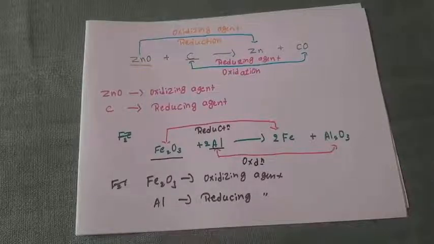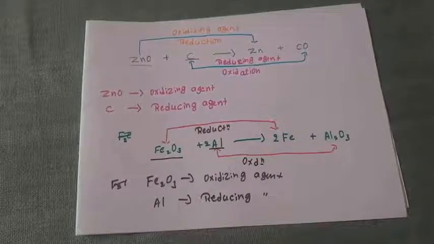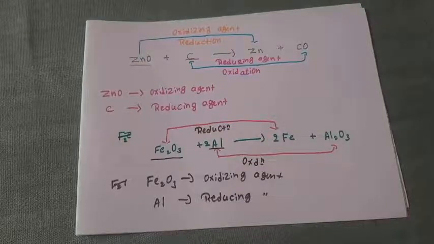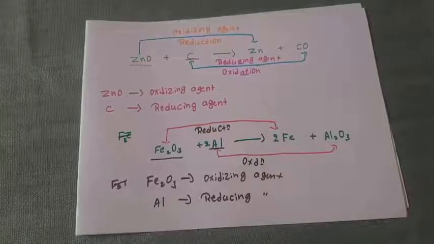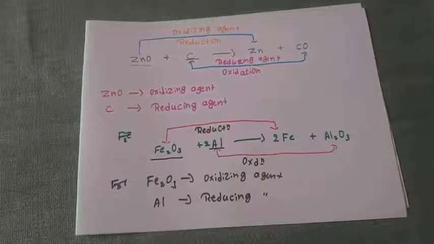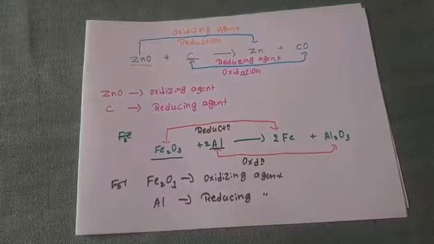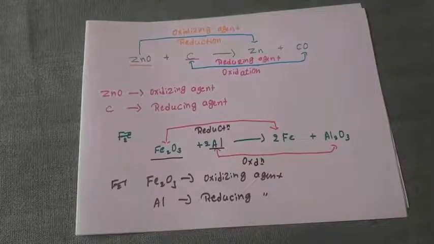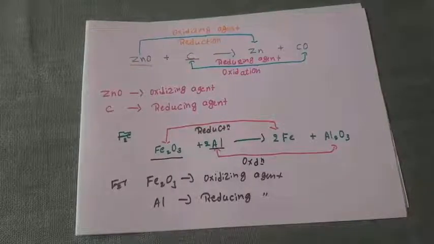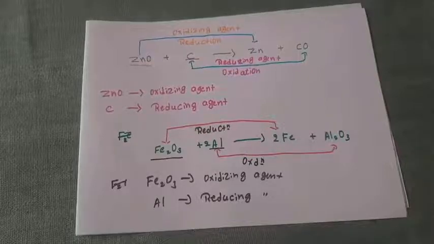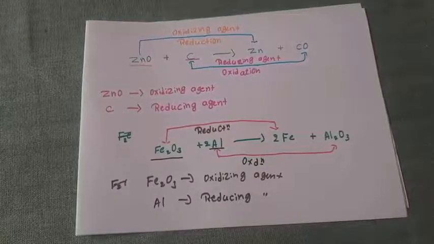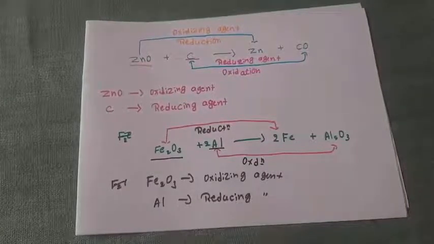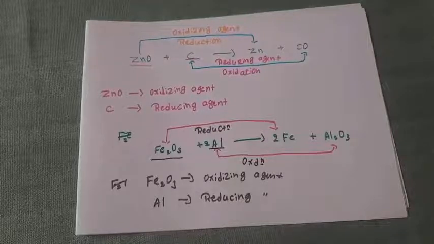Then in the next class, the last concept is the application of this oxidation and reduction, that is corrosion, and one more that you all have seen in your day-to-day life, that is rancidity. The corrosion I will explain in the further chapters, because in a further chapter you also have the topic of corrosion. In that class we will study it briefly. In next class, the last concept, rancidity, what rancidity is and how to reduce rancidity, we will study.